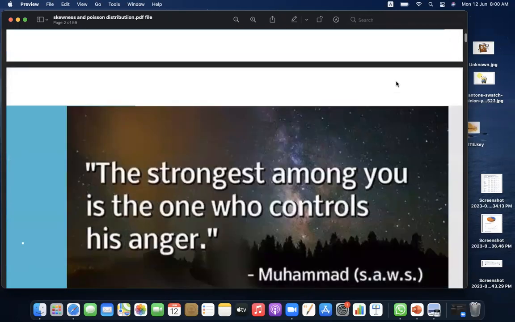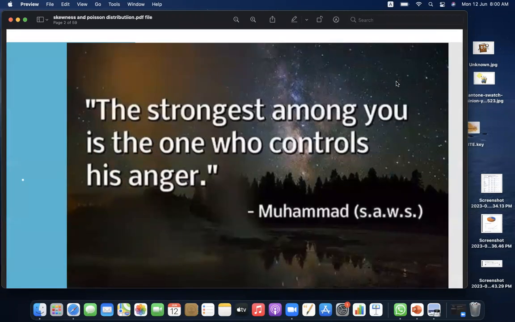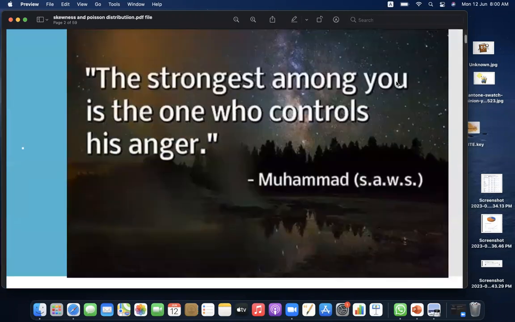Bismillahirrahmanirrahim. Let's start with the quote of the day. The strongest among you is the one who controls his anger.